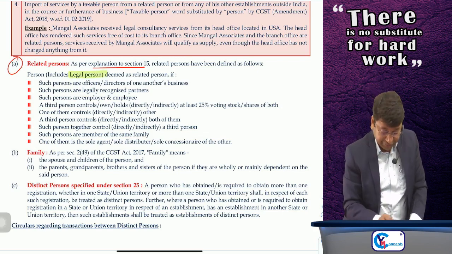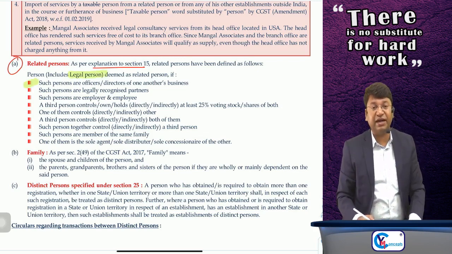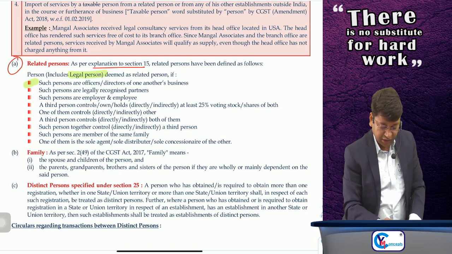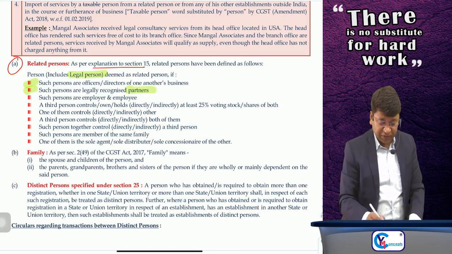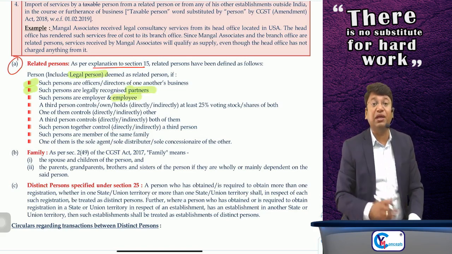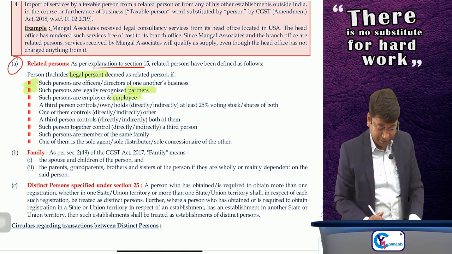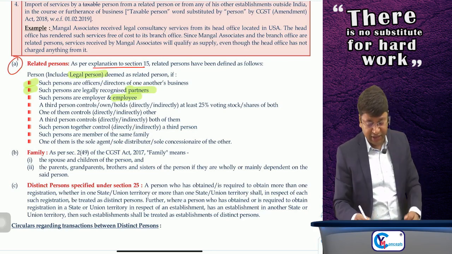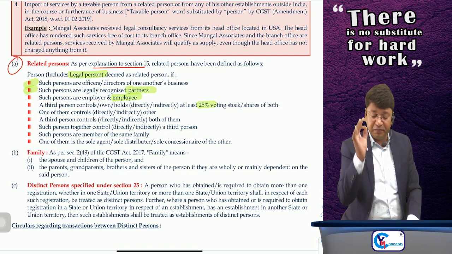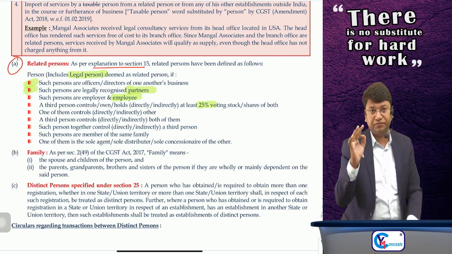They are deemed related persons if such persons are officers or directors of one another's business; if such persons are legally recognized partners; if such persons are employer and employee. Or a third person controls, owns or holds directly or indirectly at least 25% of the voting stock or shares of both.